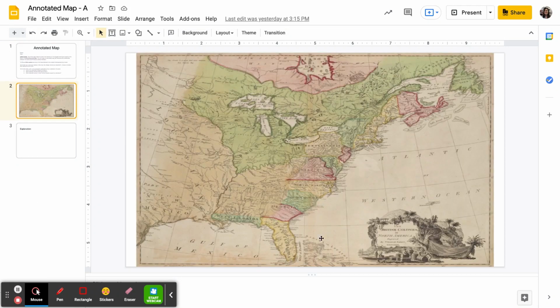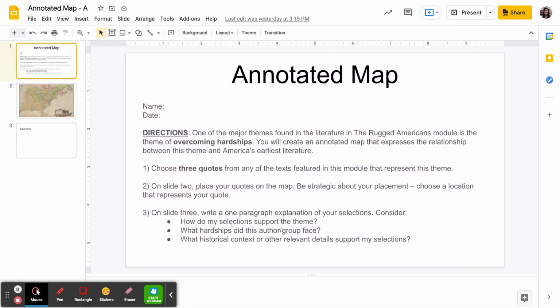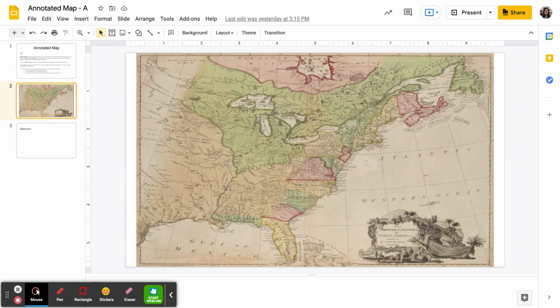After you have chosen your quotes, you are going to go to slide 2, which just looks like a map. That's all it is. And you are going to place those quotes on the map. I want you to really be strategic about where you put those quotes. You might choose a location that represents your quote based on the setting. If you choose a quote from Native American literature, you might try to find the general area where you think that tribe lived. Or if you're choosing a quote from John Smith, you might place it in the Virginia area because his text was the General History of Virginia. I think that would make sense.